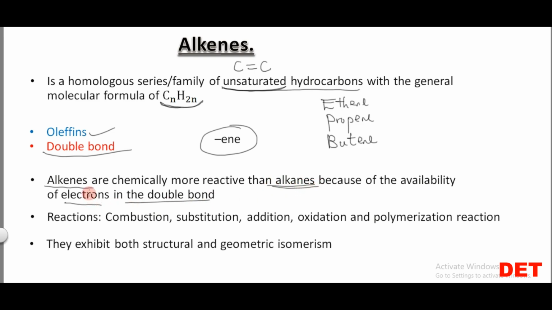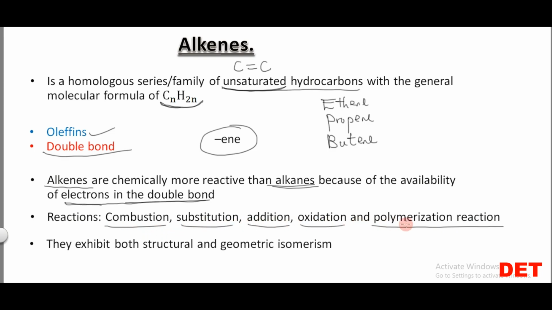Again, why are the alkenes more reactive than alkanes? Alkenes are more reactive than alkanes because of the availability of electrons in the double bond, or because of the fact that they are unsaturated hydrocarbons. So since they are more reactive than the alkanes, some of the reactions that the alkene can undergo include combustion reaction, substitution reaction, addition reaction, oxidation reaction, and polymerization reaction.